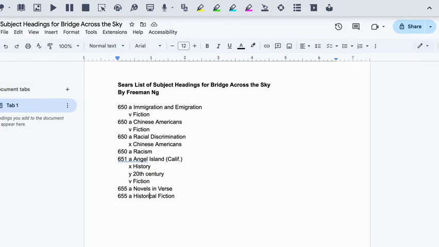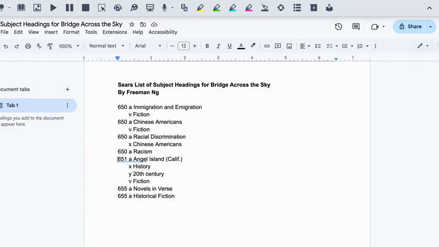Here is the final list of subject headings that I've created for my book, Bridge Across the Sky. You can see 650 are the topical headings, and the A is the heading name, and V is for the form. So I have immigration and emigration, Chinese Americans, racial discrimination, and racism as my topical subject headings.